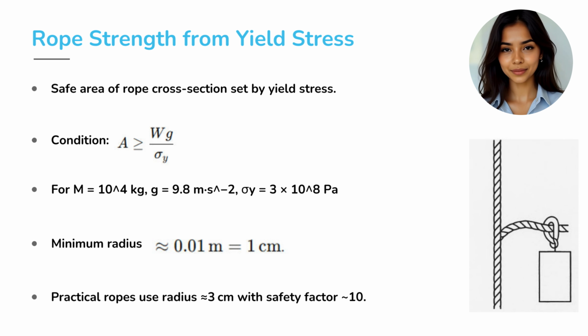But engineers love safety. With a factor of 10, the rope radius is about 3 centimeters. That's why real ropes look chunky.